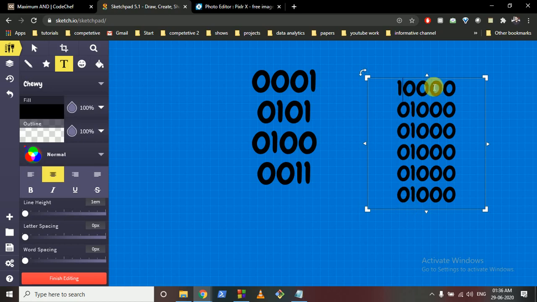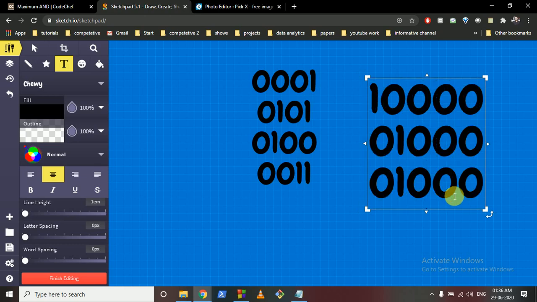But assume that there are only 2 of these numbers. If I take this bit, which is 8, and do an AND of 8 with all these numbers, it will AND with this number and this number, and thus we will get 16.